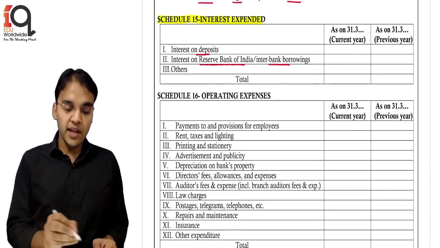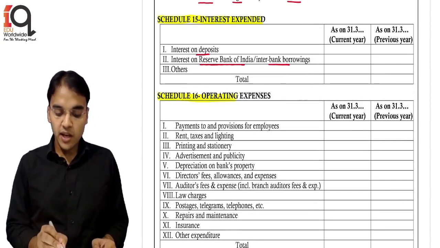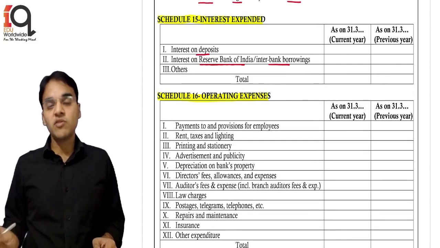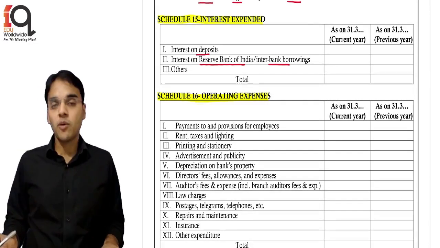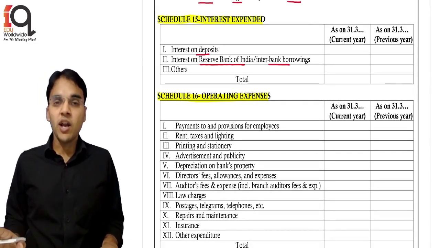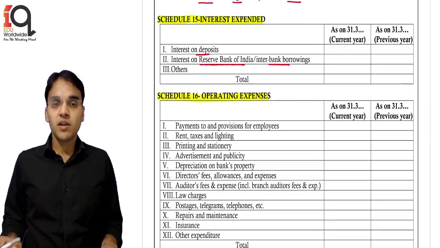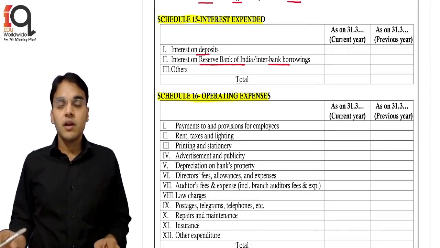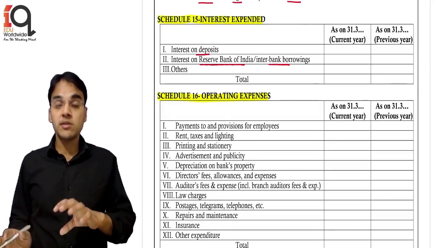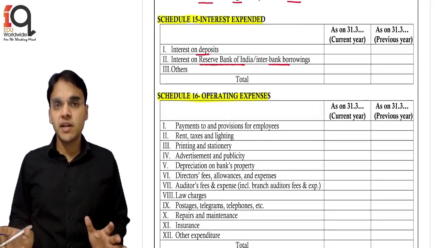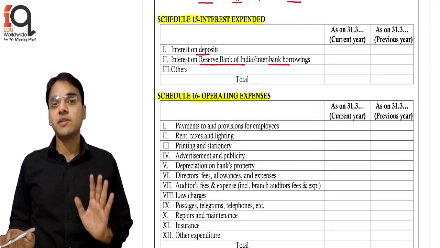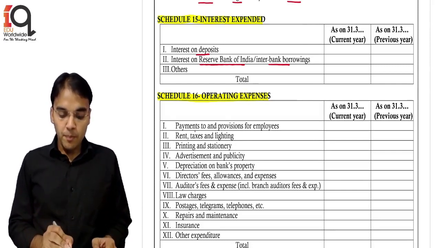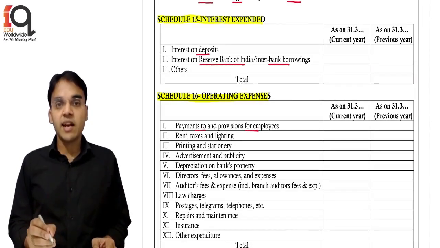Then there are the operating expenses. Simply put, all the expenses of the bank other than interest are operating expenses. Rent, electricity, audit fees, depreciation, salaries, repair, maintenance, insurance, lighting expenditure, all those expenditures will be shown under operating expenses only. So, payment to and provision for employees, that is the salaries.